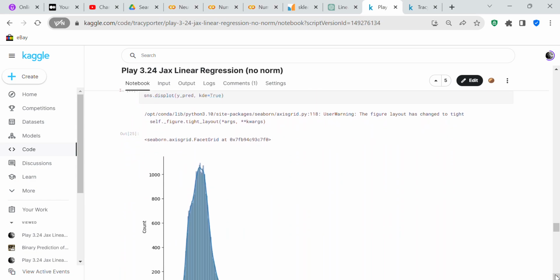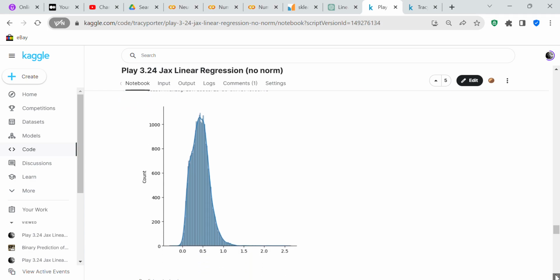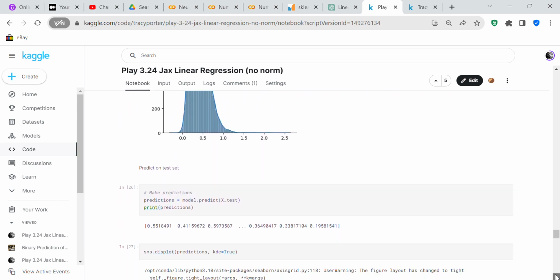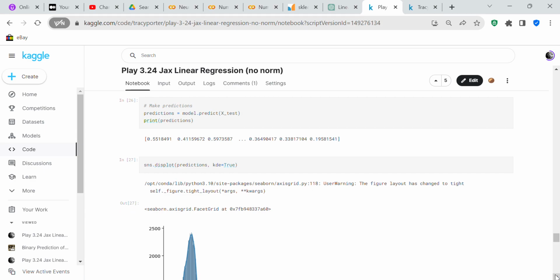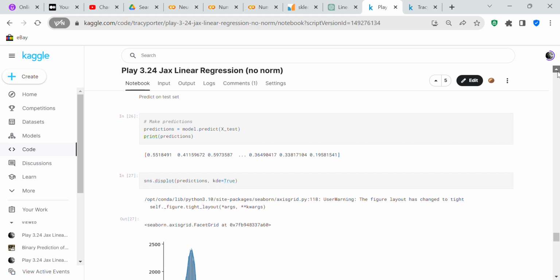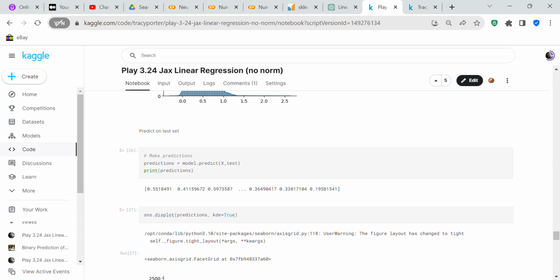And now we're going to use Seaborn to plot y_pred. So you see y_pred is between less than 0 and over 1. Now we're going to make predictions on the test set.